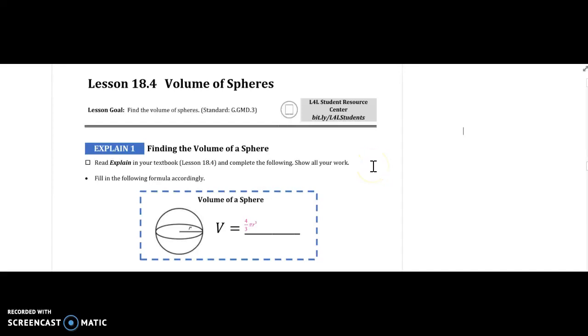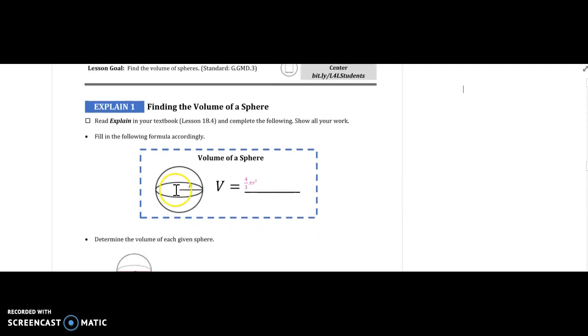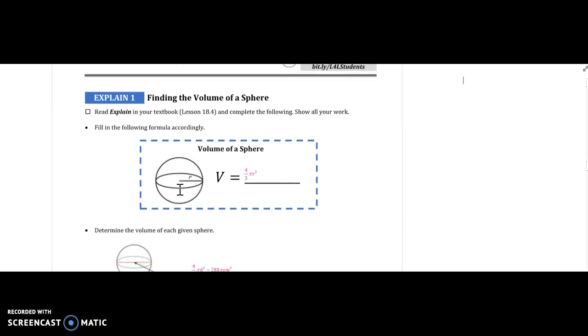All right, the very last volume formula that we're going to learn, volume of spheres. A sphere is kind of like a circular ball. It still has a radius. The only difference is the radius actually comes from the very center in the ball. If you think of the Earth as being a globe, the center of the sphere is like the core of the Earth. And then the radius comes from that center and goes out to any point on the outside of the sphere.